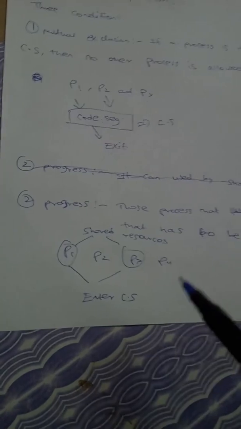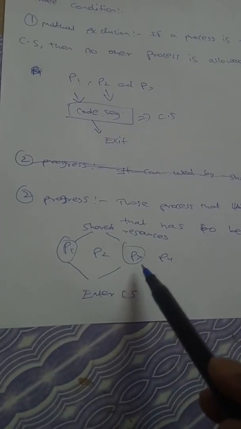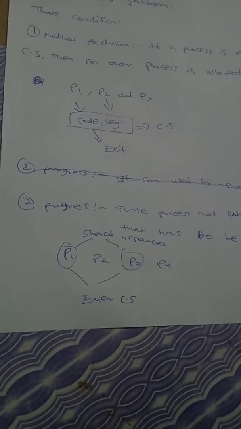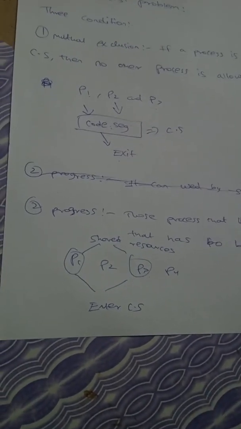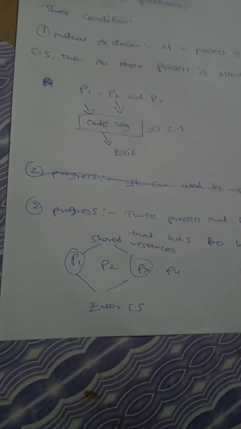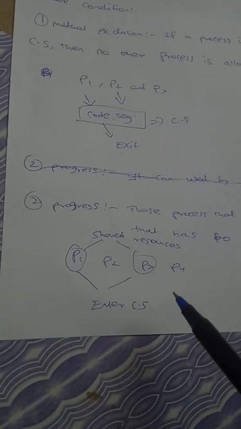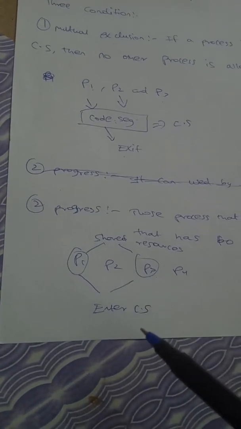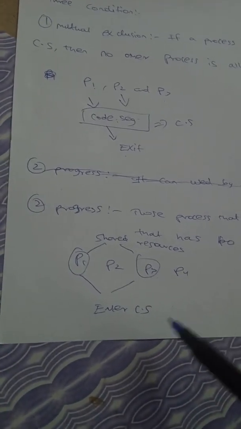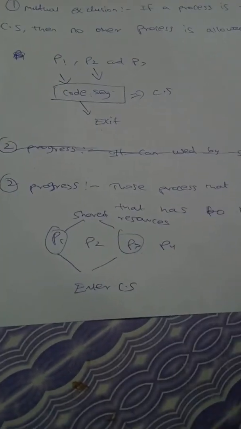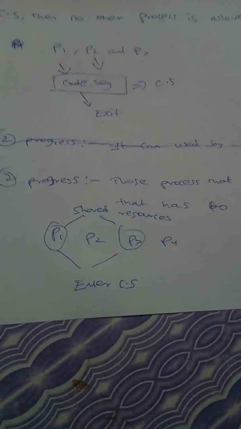So to avoid that, P1 and P3 come to a mutual understanding that they both can watch a common movie which they both like on that mobile. Likewise, P1 and P3 share their resources, and both enter the critical section and do their process. After that they exit. This is another solution for the critical section problem.